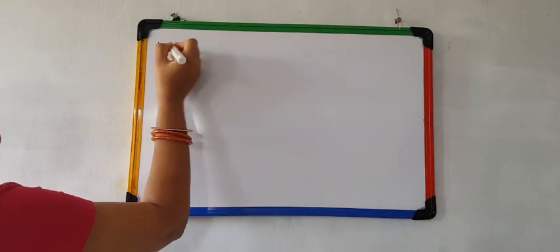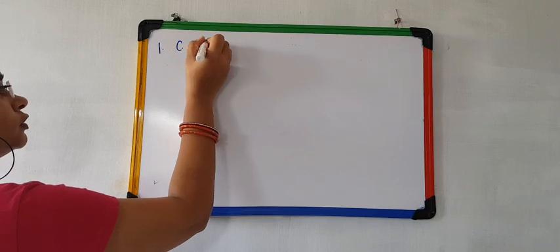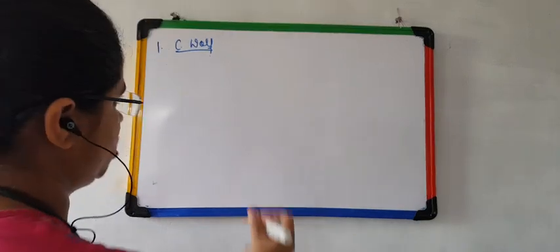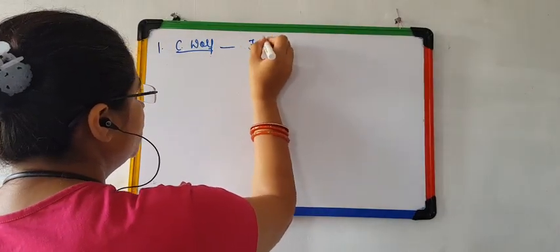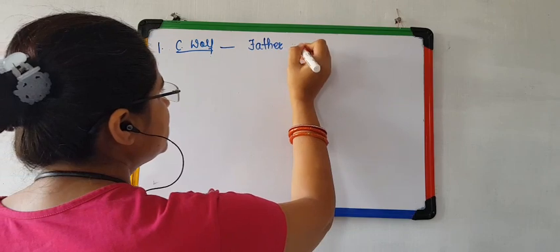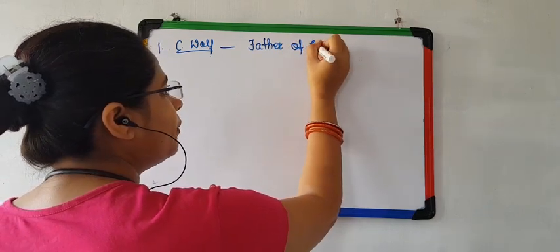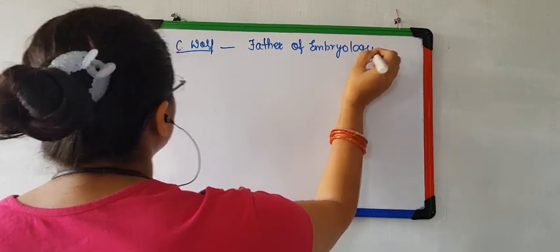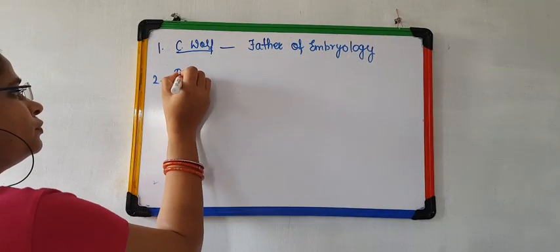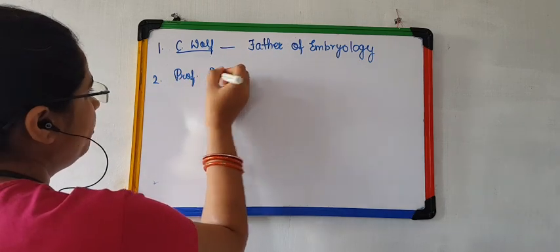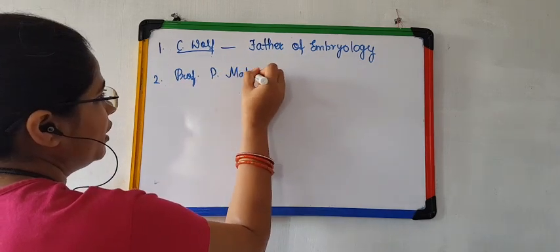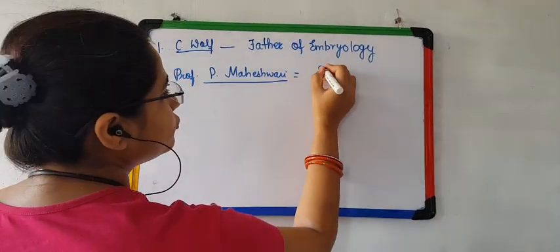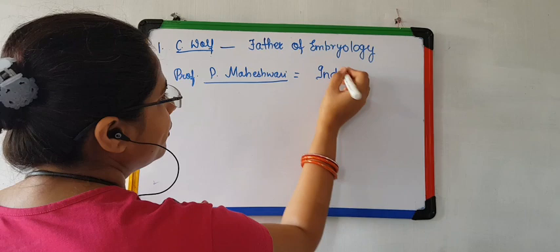Now, the first scientist was Leeuwenhoek. Who was he? The father of embryology. Second, Professor P. Maheshwari. He is known as father of Indian embryology.